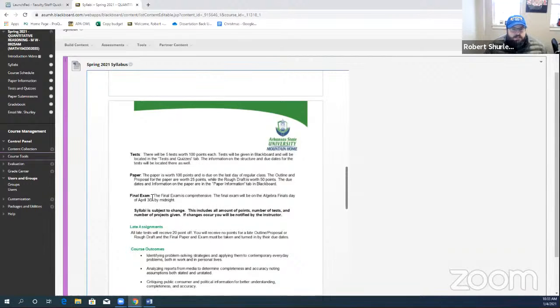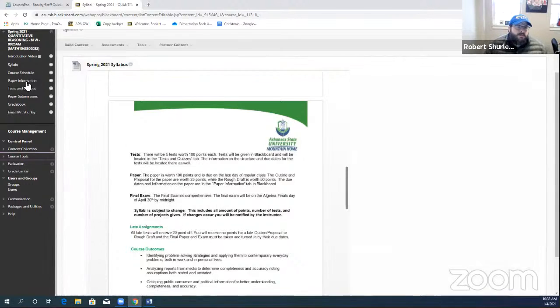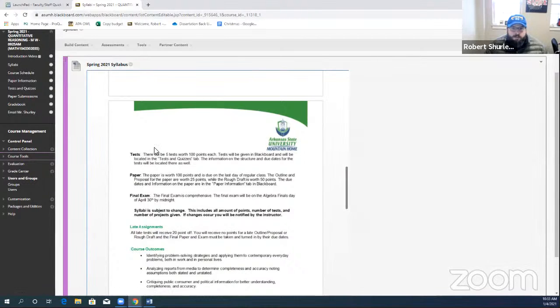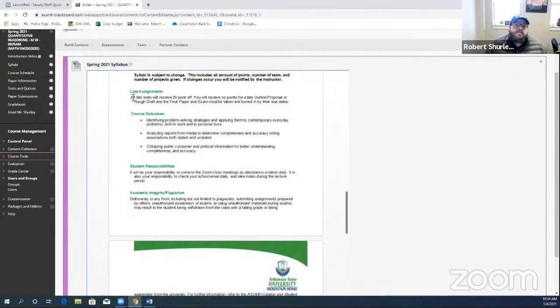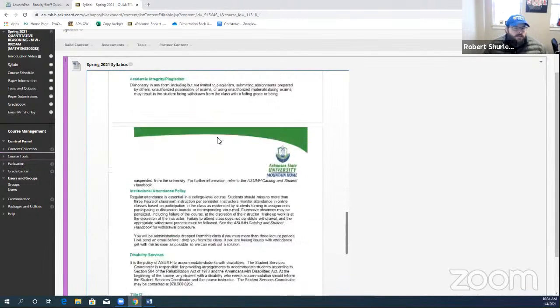The due dates for the final exam are here. Everything else is going to be found in the paper information for the paper, and the test is in the testing quizzes. So yeah, you can read through that. For late assignments, all late tests just receive 20 points off. Very straightforward. You will receive no points for a late outline or proposal or rough draft. And the final paper and the final exam must be turned in by their due dates. They just can't be turned in late this semester. You guys can read the rest of that stuff.